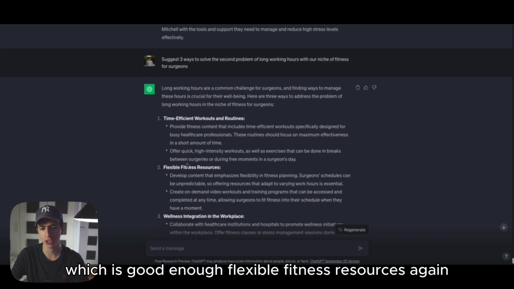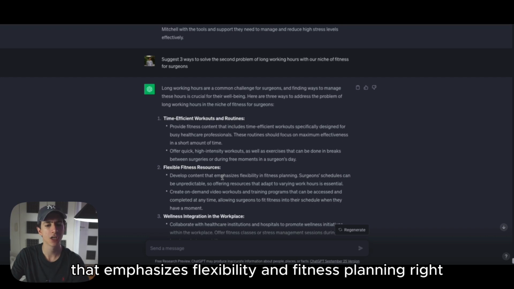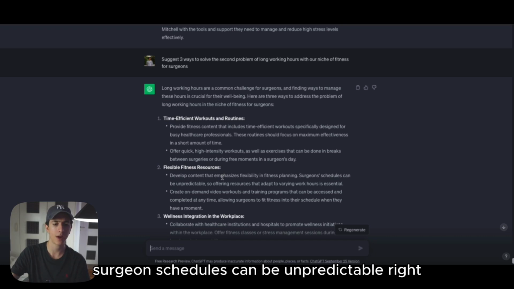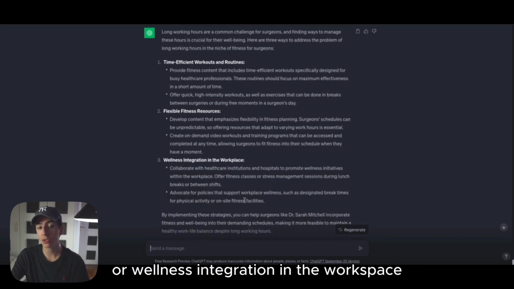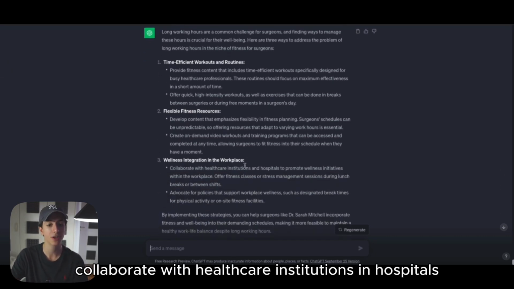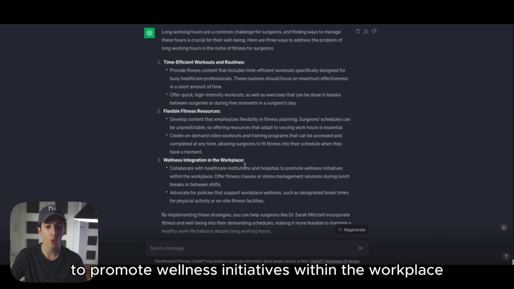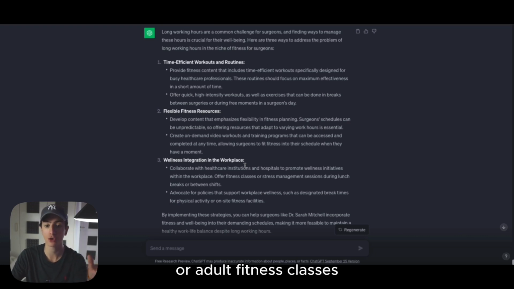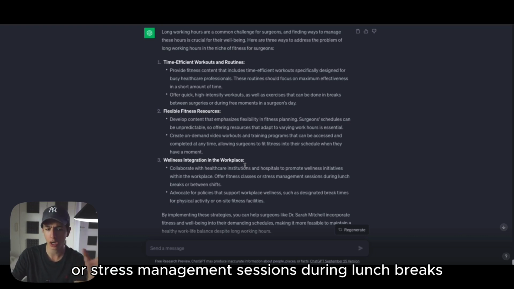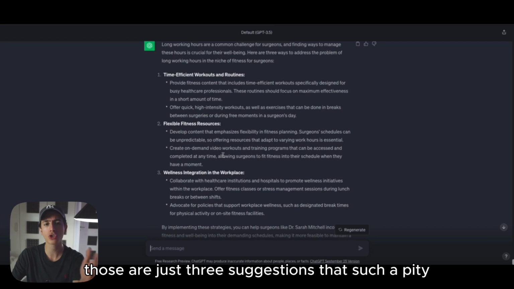Flexible fitness resources: develop content that emphasizes flexibility and fitness planning, since surgeon schedules can be unpredictable. Or wellness integration in the workspace: collaborate with healthcare institutions and hospitals to promote wellness initiatives within the workplace. Offer fitness classes or stress management sessions during lunch breaks or between shifts. So those are just 3 suggestions that ChatGPT has to give us.